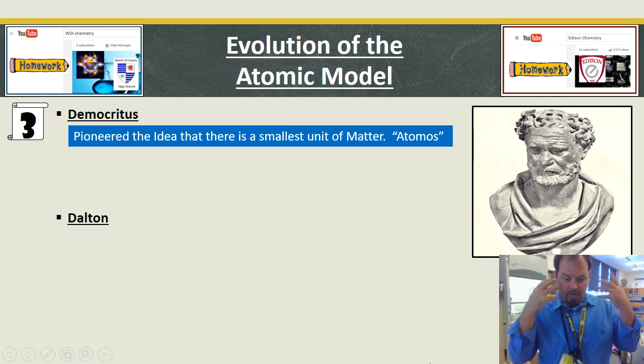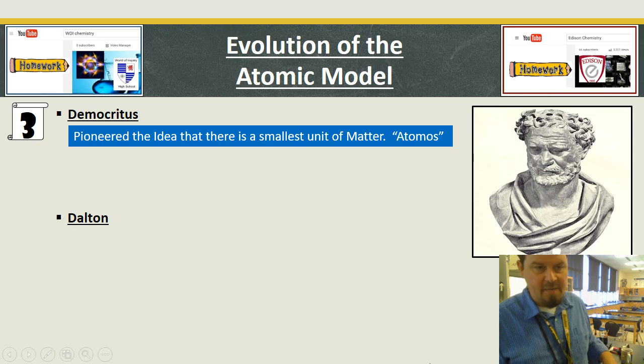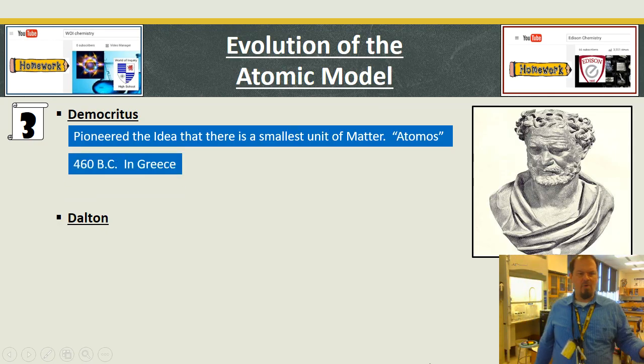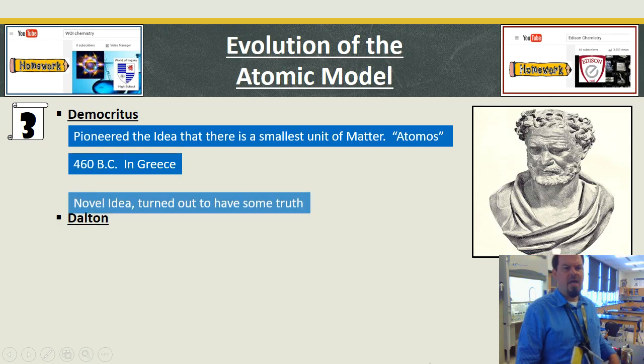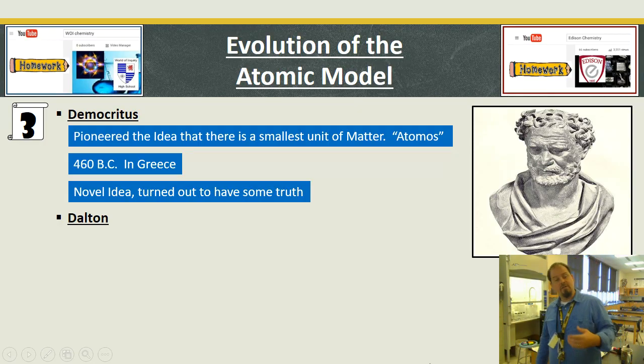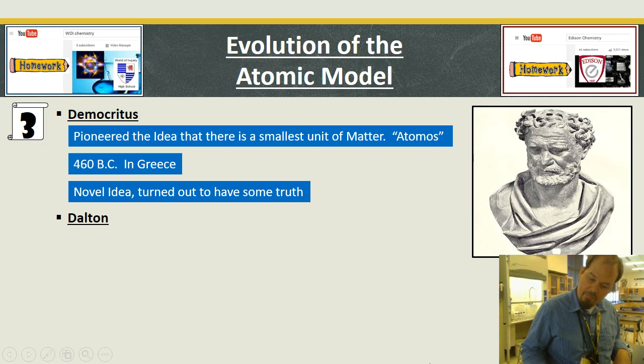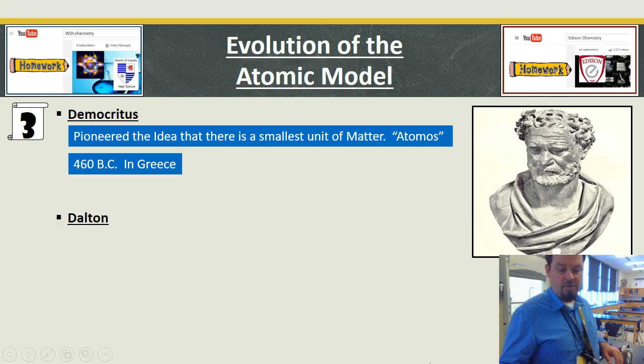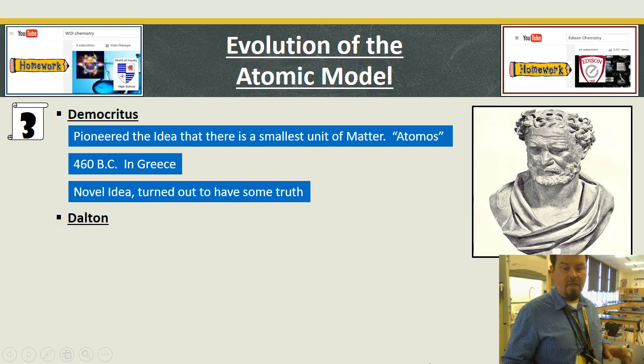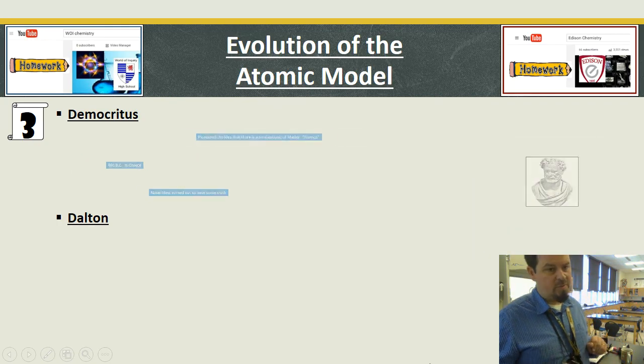And this is ancient Greece, around 460 BC, and he was able to get there, and it turned out to have a lot of truth to it. There are things smaller than an atom, but breaking an atom apart is a really, really big deal. Just because we now know what atoms are made up of, okay, that's good. But let's be honest, for being in ancient Greece without major scientific apparatus, dude was pretty smart.